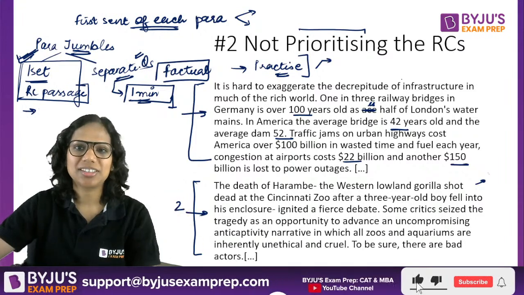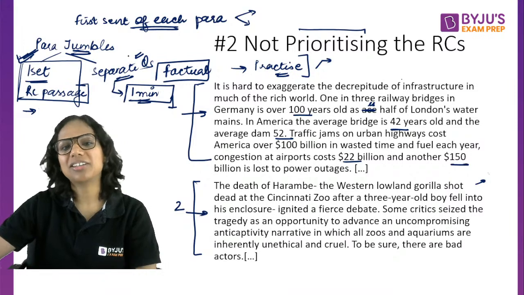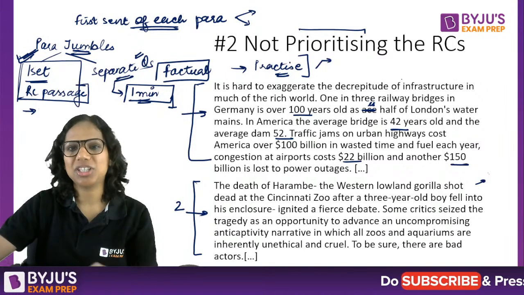That increases your speed, right? Also, of course, in the long run, the better reader that you are, the better you are at solving parajumbles, right? You're able to make those connections faster. That's a long-term thing.